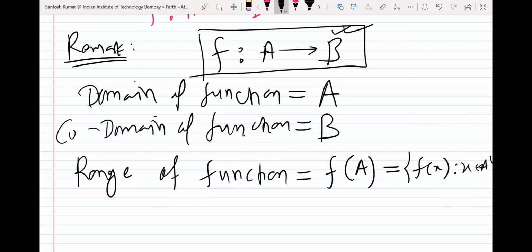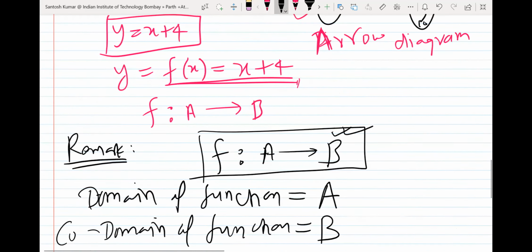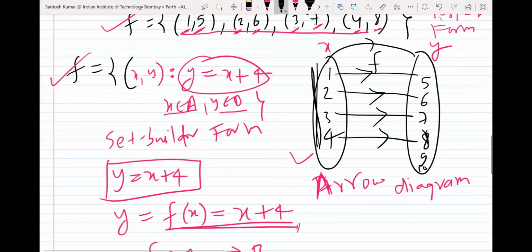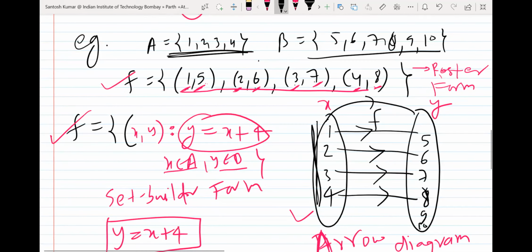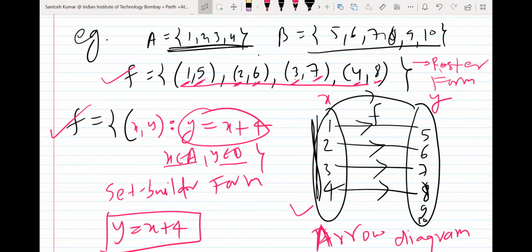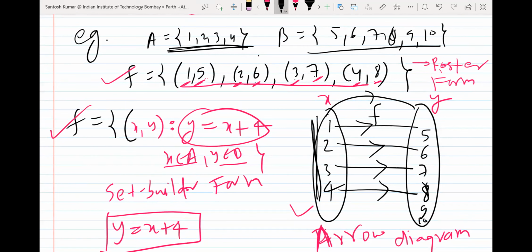So I will make you understand by example. So look in this example, in the same example. So you already know domain is the first set. If I ask you what is domain of this function, so domain is the first set.